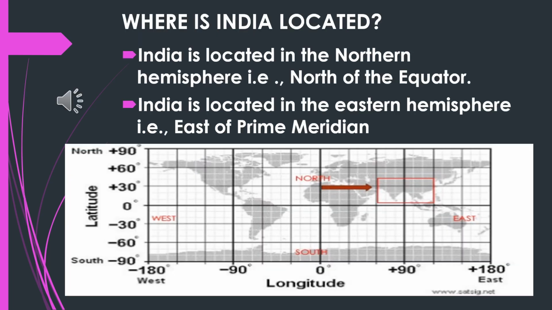In this slide, we are going to see where India is located. When you see the whole world, India is present in the northern hemisphere, that is north of the equator, and India is also located in the eastern hemisphere, that is east of the prime meridian. So when we mention longitudes, we say east of the prime meridian. When we mention the latitude, we say north of the equator.